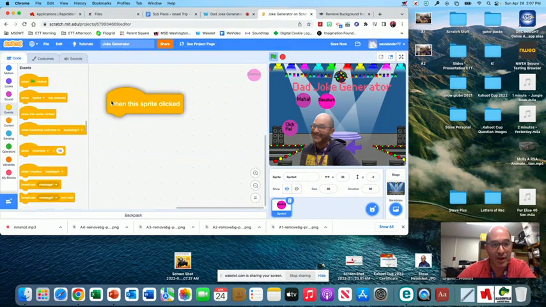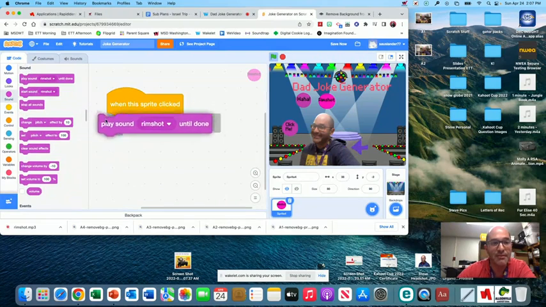Now the code is event. When the Rimshot sprite is clicked, sound, play Rimshot until done. There we go. Go ahead and save it. And you could add another button for a bad joke if you want.